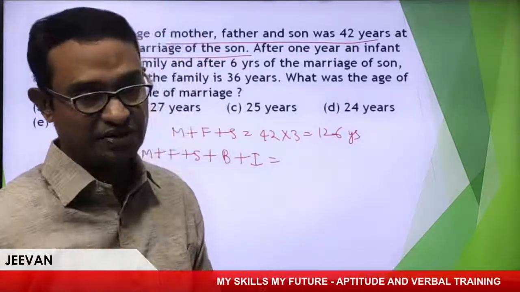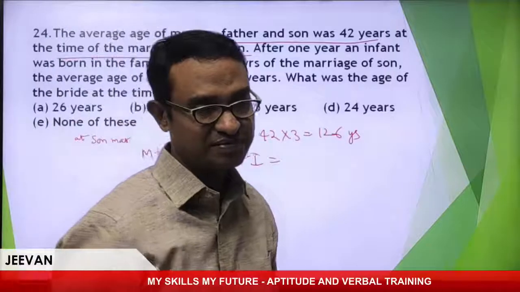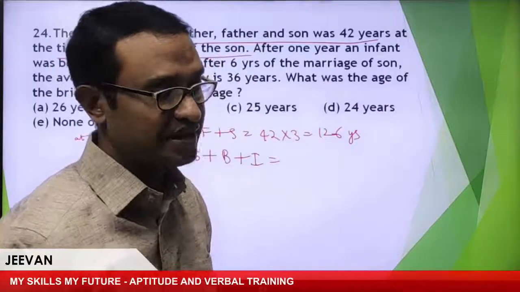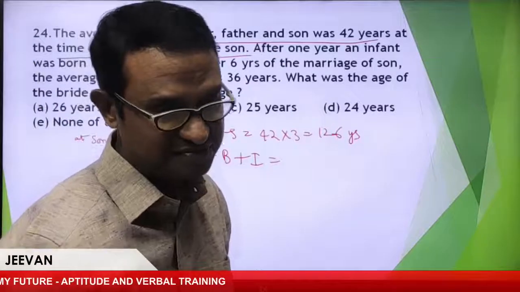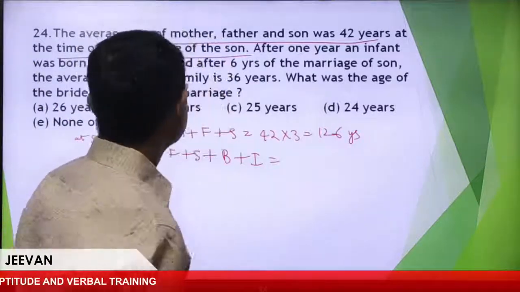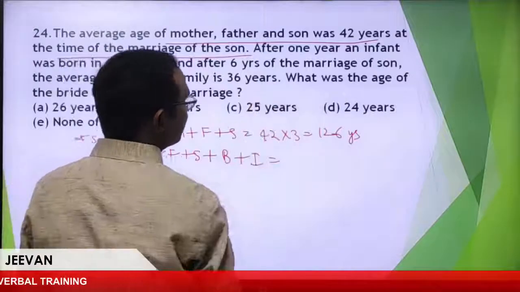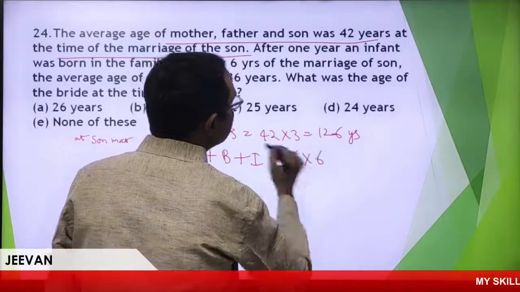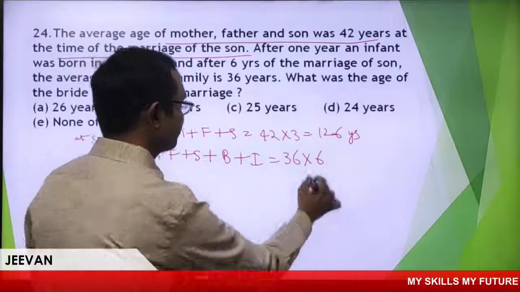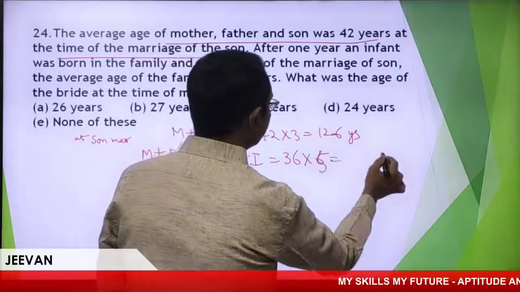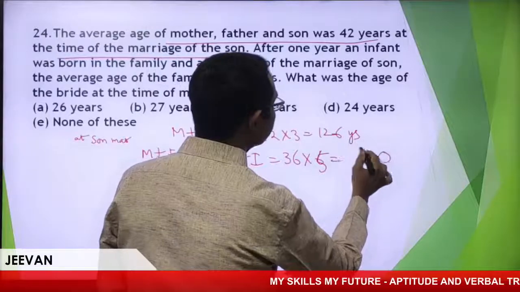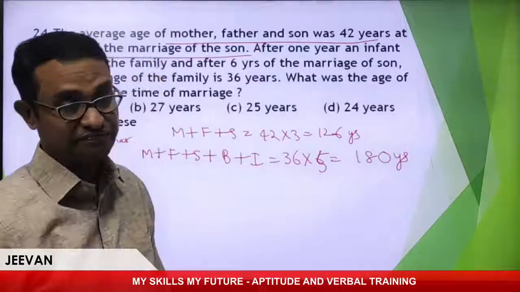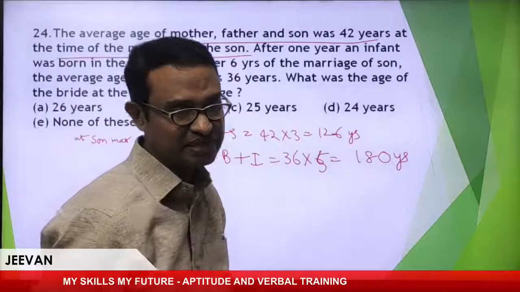What is the situation first of all? The average is 36. So I'll write 36 into 5. 5, 30, 3, 15, 180 years. Is it right? 5 members are there, 180.